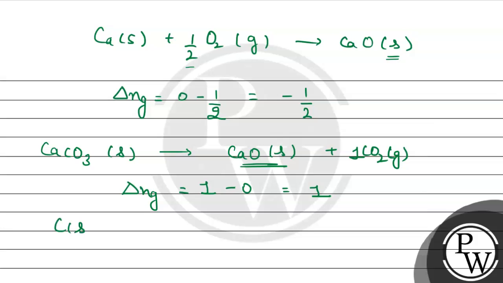Now let us see for the next one in which carbon and oxygen gas combine करेगा, then it leads to the formation of the carbon dioxide जो ये gas है. delta Ng अगर हम देखेंगे that is the change in the number of moles of the gases, and that is the product में हम देख सकते हैं 1 CO2 है and in the reactant 1 oxygen, so it will be 0.